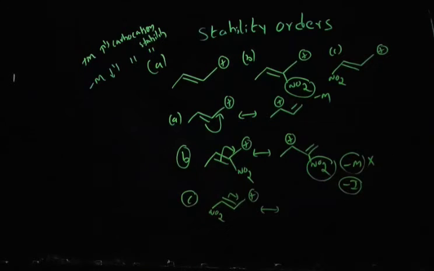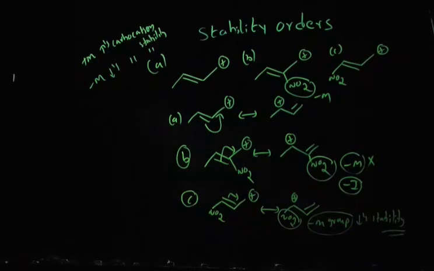Again resonance. In the second resonance form you can see the NO2 group is directly connected to the carbocation. That means here the NO2 group behaves as a minus M group. As I said, minus M groups will decrease stability. Minus I groups also decrease stability, but not as much as minus M groups. So you have to give priority to the minus M group. A minus M group will destabilize the carbocation more as compared to a minus I group.